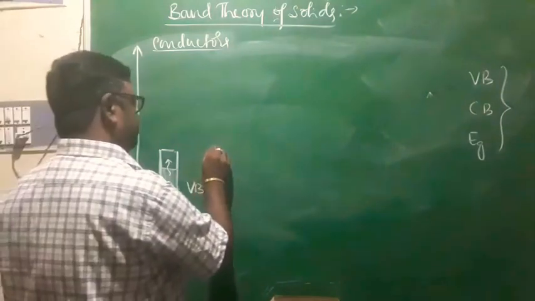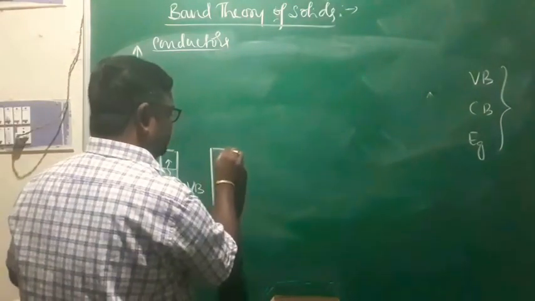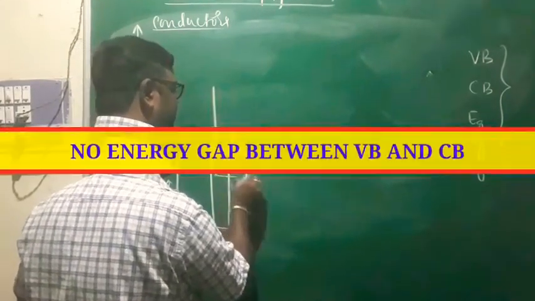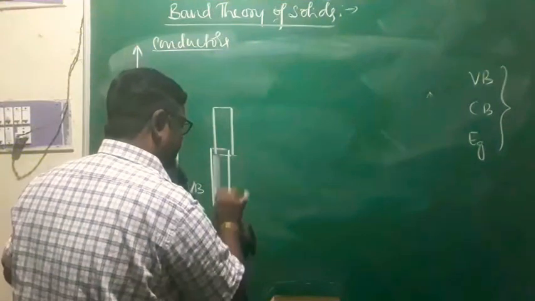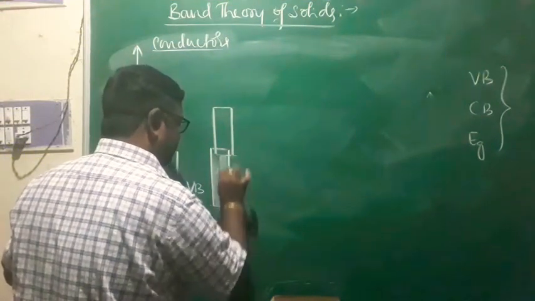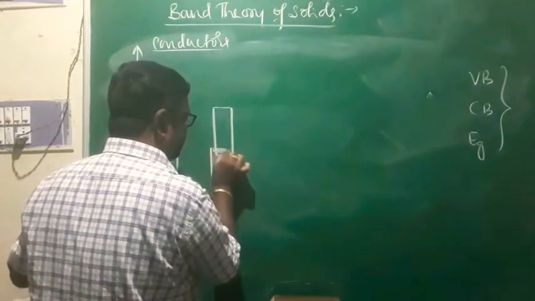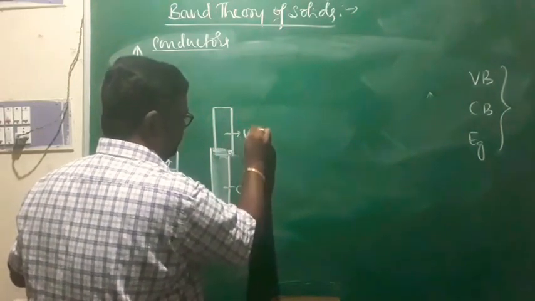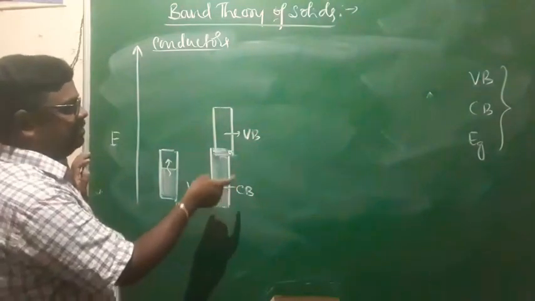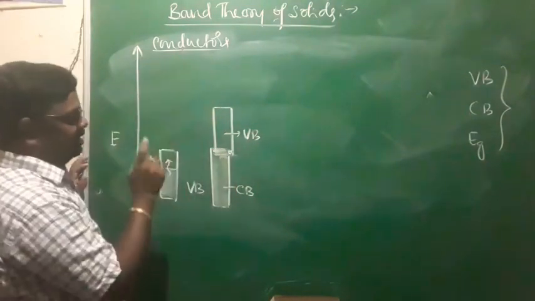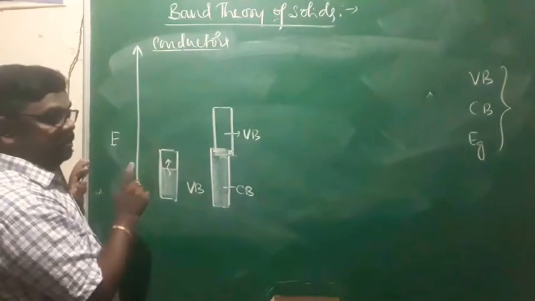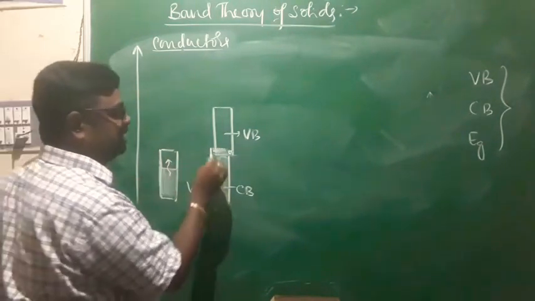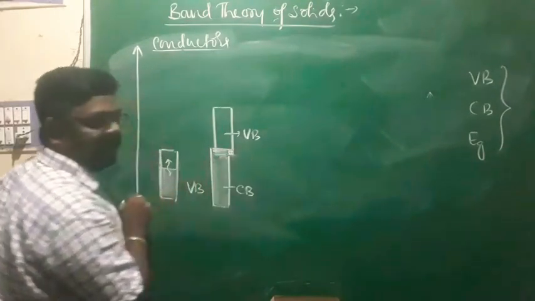In some cases, in conductors, there is an overlapping of the valence band and the conduction band. This is what we call the conduction band, and this is the valence band. Two possibilities: either conductors have a partially filled valence band, or there is an overlap of the conduction band and valence band.